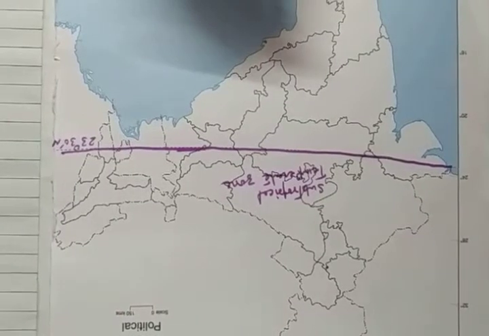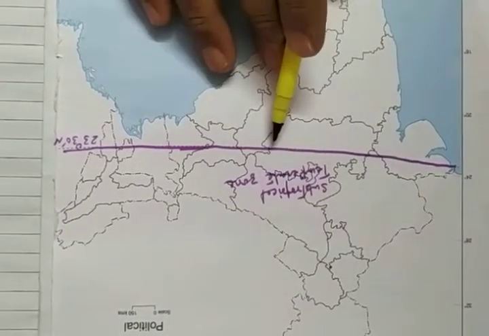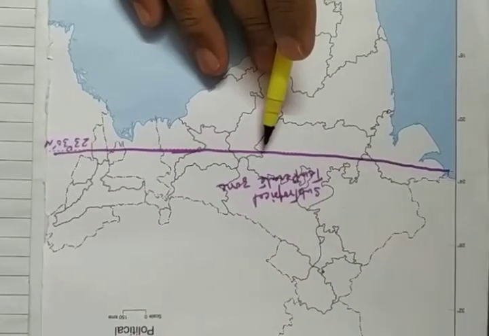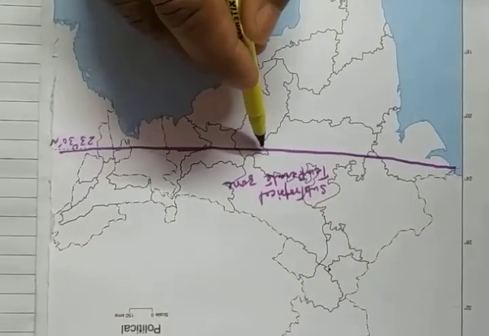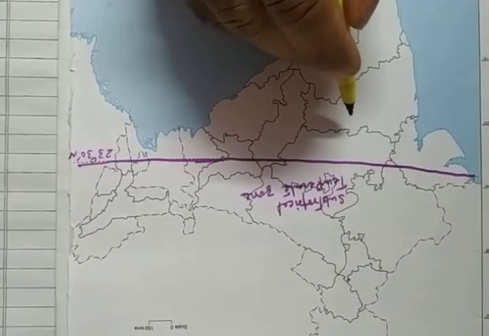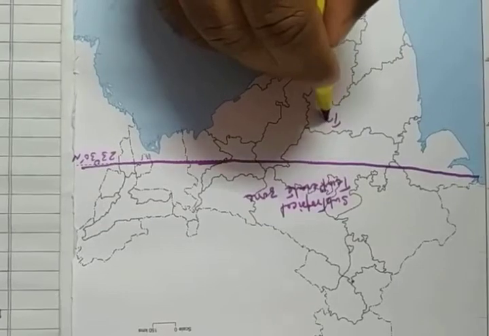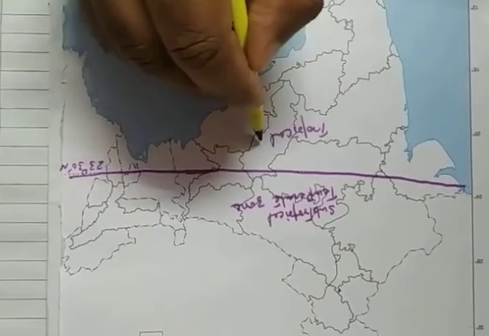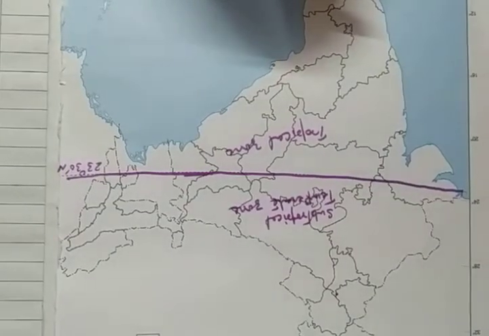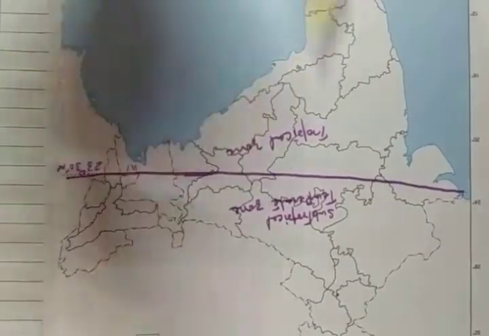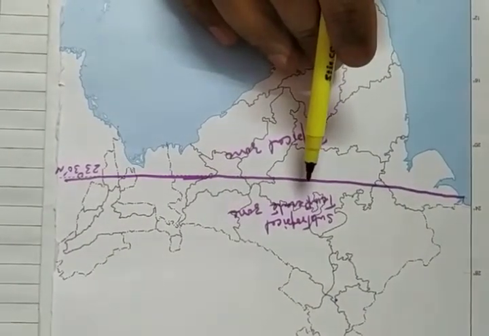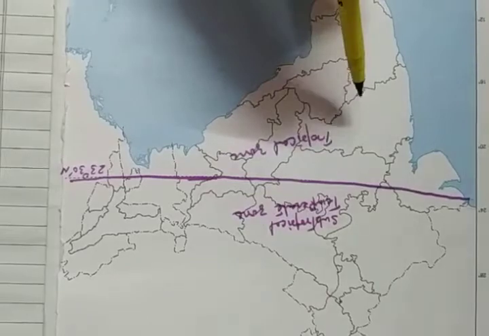Okay children, and the part which lies south of the Tropic of Cancer falls in the tropical zone. So this is how the Tropic of Cancer divides India into two equal halves.